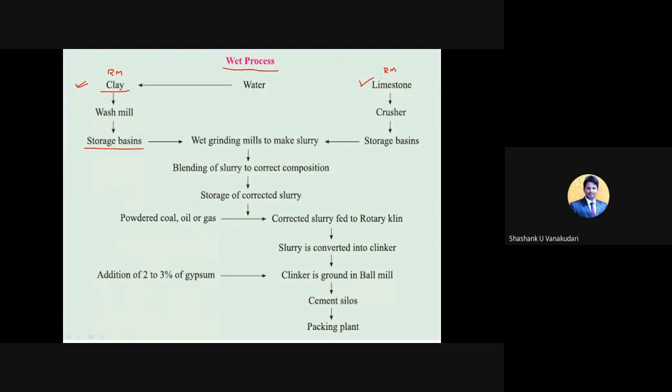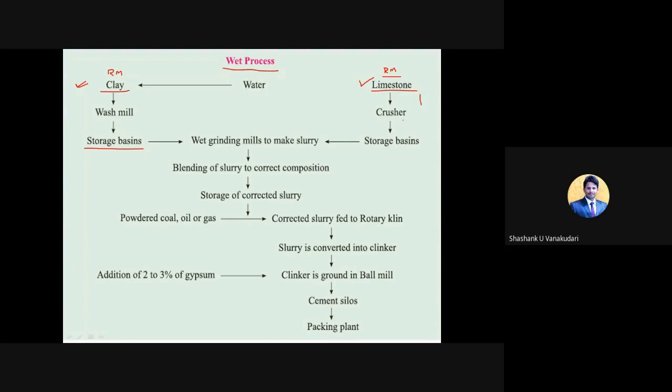And on the other side you can see the limestone. These are the calcareous materials. These limestones are crushed into finer particles, meaning they should come out in powder form.